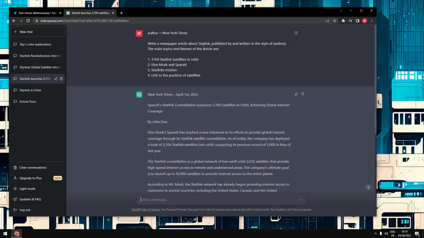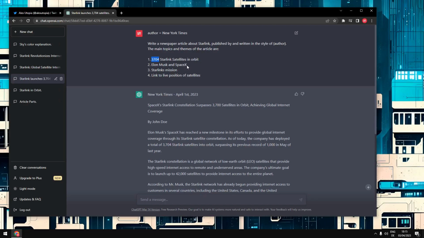Now, I have written this prompt. It looks a little bit more complicated, but it really isn't. We have the same sentence here again, write a newspaper article about Starlink, but then mention these main points here, right? The fact that Starlink has just recently reached this number of Starlink satellites in orbit. I wanted to talk about Elon Musk and SpaceX.